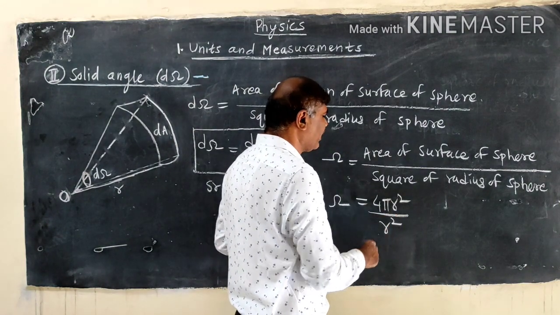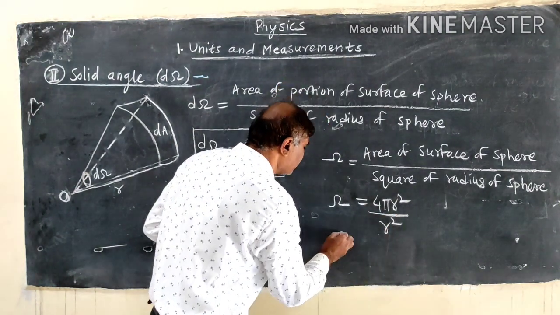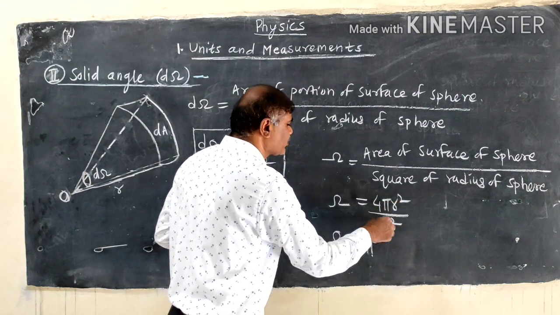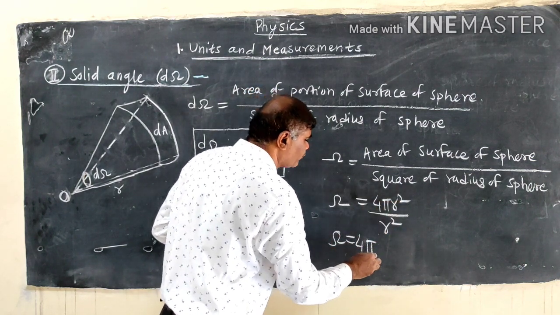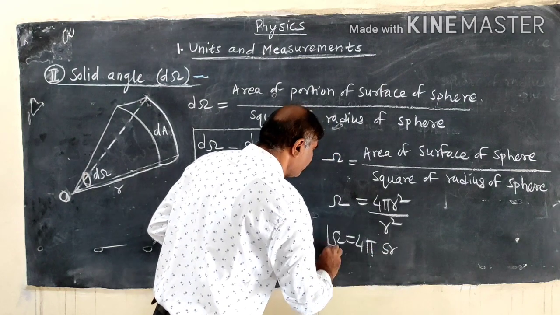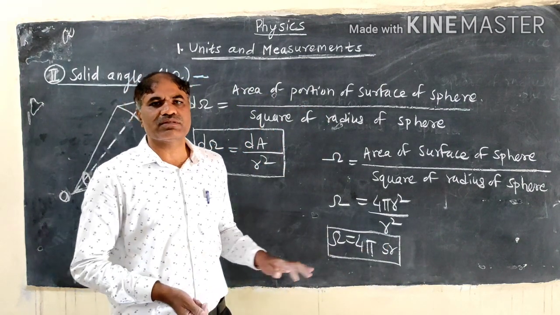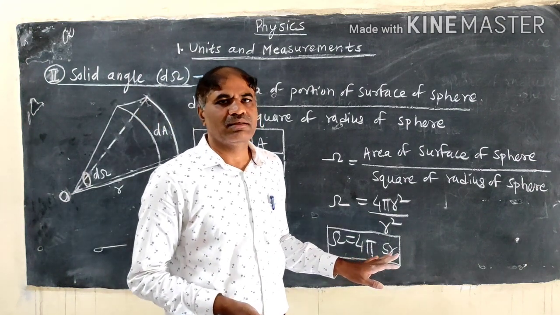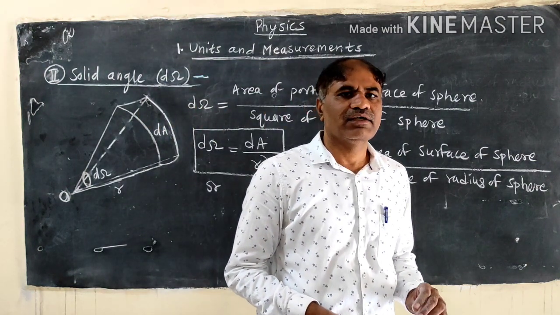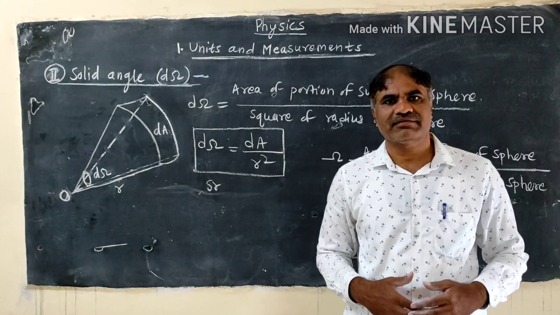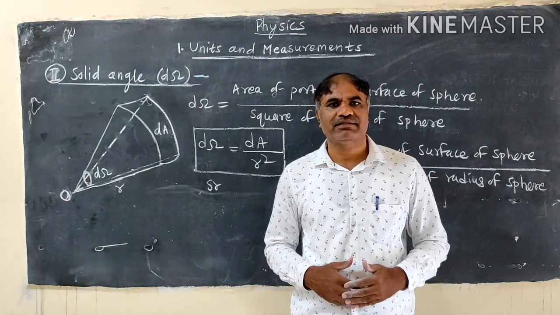So r square divided by r square gets cancelled. Lastly, omega is equal to 4 pi SR. SR means steradian. This gives the total solid angle for the entire sphere at its center. The remaining part we will see in the next video.